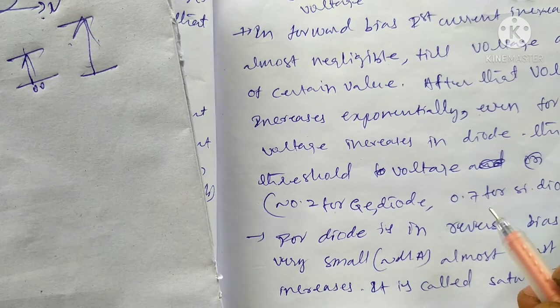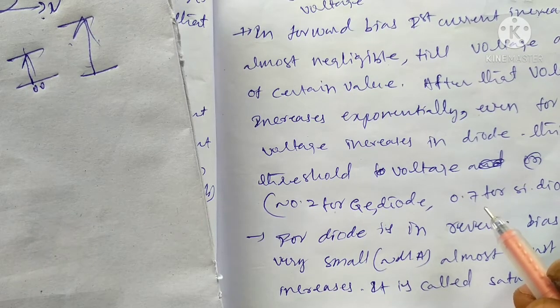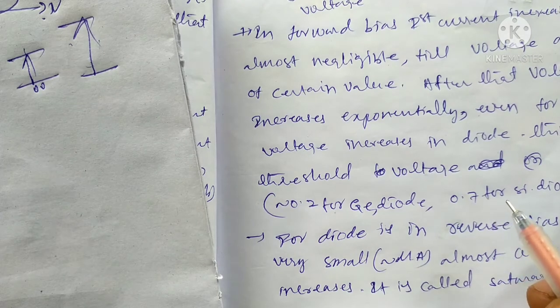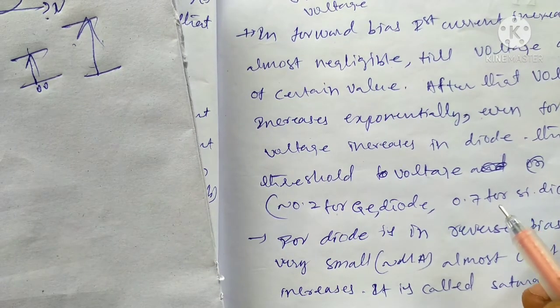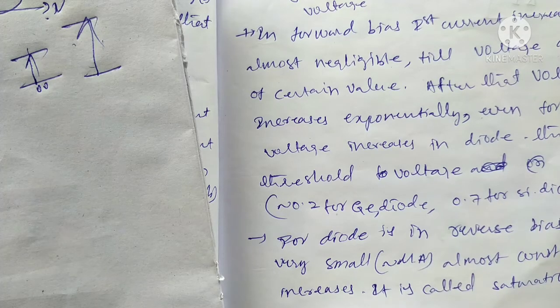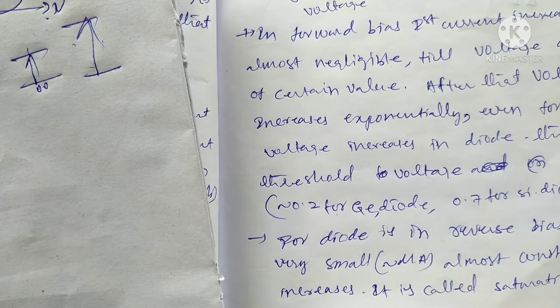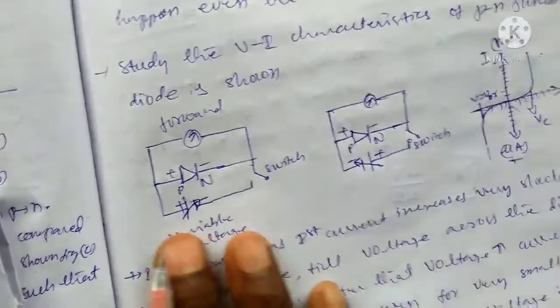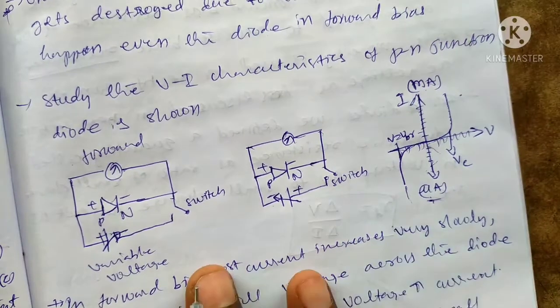Different materials have different VI characteristics: silicon, germanium, copper, boron, gallium arsenide, phosphate, like this. For any material, we can study the VI characteristics of the semiconductor in the case of forward bias and reverse bias. Okay, it is an experiment in BTech or engineering.